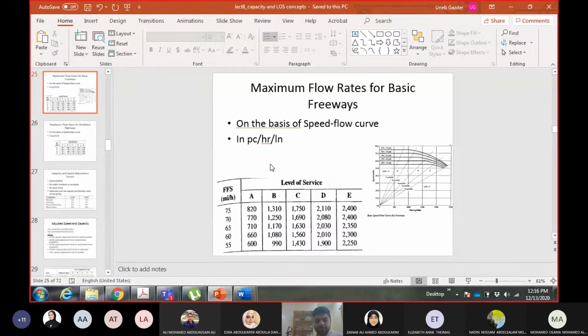The units given in the example for volume, we know, are vehicles per hour. But in the table and the equation, and even if you plot the curve yourself, the units will be passenger cars per hour per lane. So maximum flow rates will always be in passenger cars per hour per lane. That's why we need to convert them into service volume, into vehicles per hour, so that I can do the comparison. The volume from the field is in vehicles per hour, and these flow rates are in passenger cars per hour per lane, so I cannot do the comparison until I convert these flow rates into service volumes.